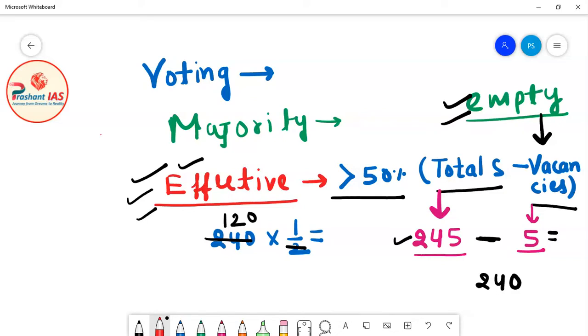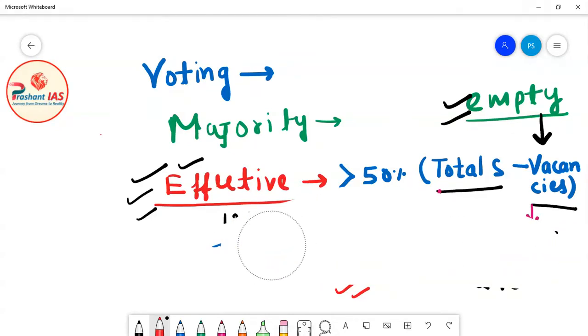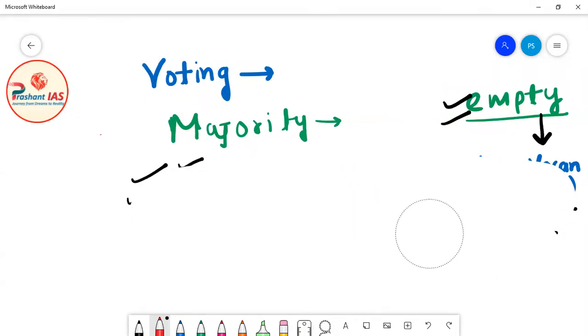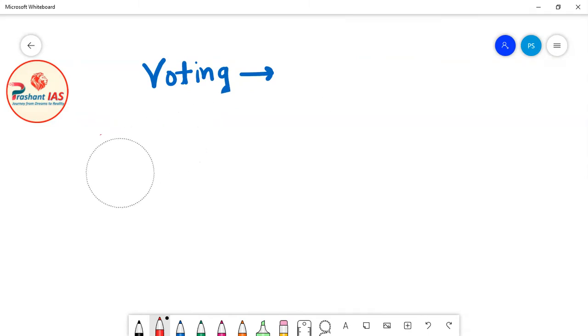And we need more than 120. So what is the number more than 120? It is 121. So what does it mean? It means that when this resolution is supported by at least 121 members in Rajya Sabha, then this resolution will be passed in Rajya Sabha. Now friends, let's suppose that this resolution is passed in Rajya Sabha. So now what will happen? Once this resolution is passed in Rajya Sabha, it will be sent to Lok Sabha.